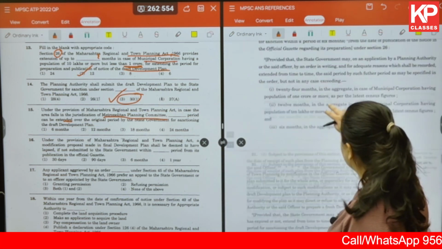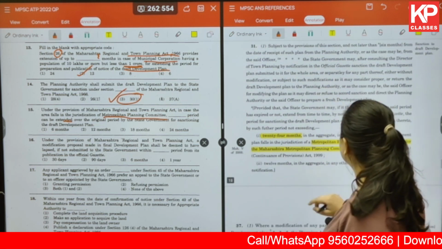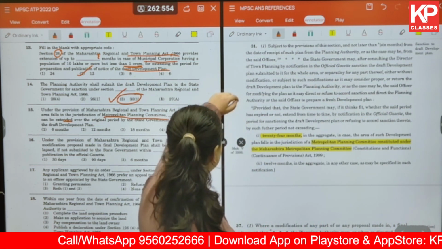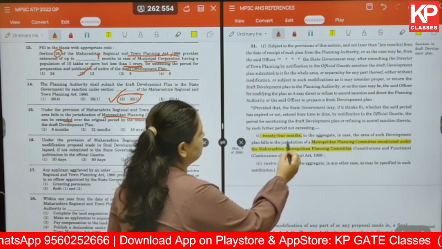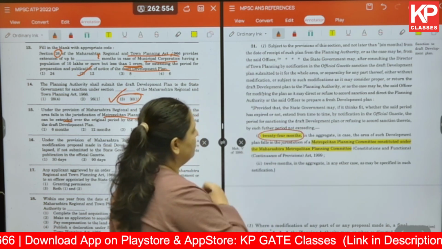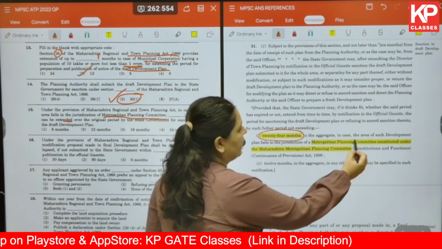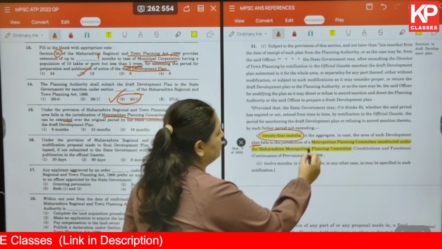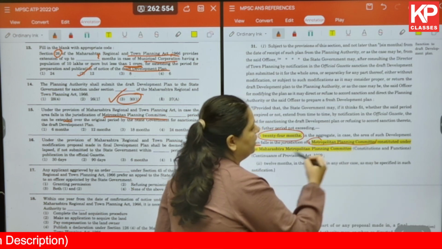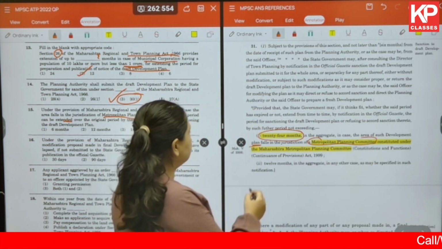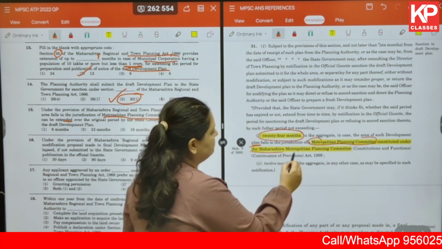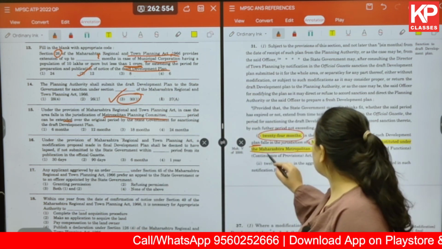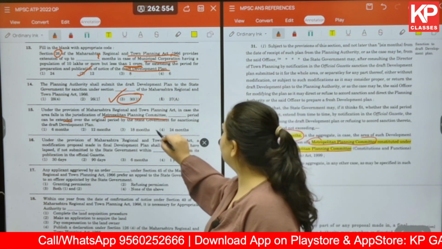So a similar kind of question, but this is to do with the Metropolitan Planning Committee. So under this particular section 31, you'll be able to see that 24 months can be extended in case area of such development plan falls in the jurisdiction of Metropolitan Planning Committee constituted under the Maharashtra Metropolitan Planning Committee. Okay, so for us the answer over here is 24.